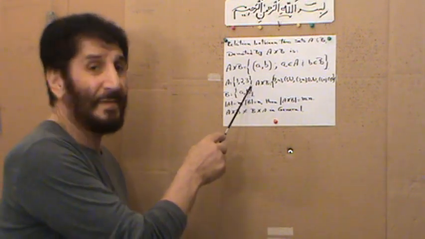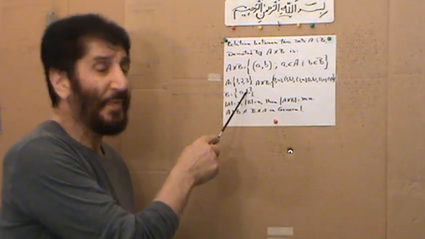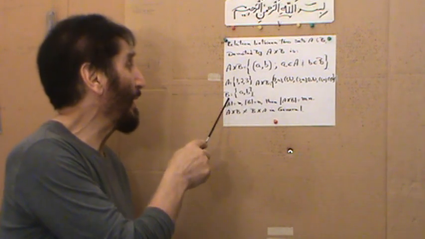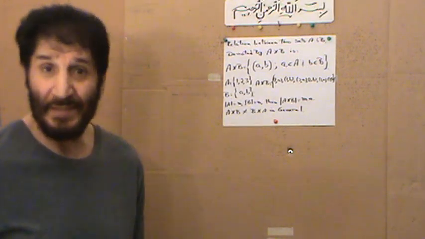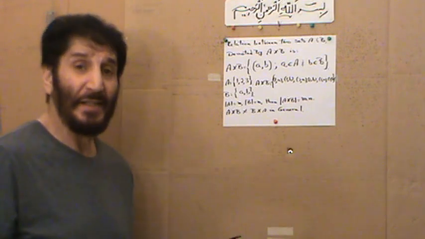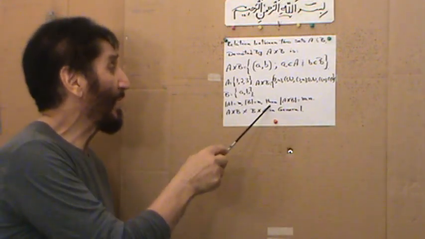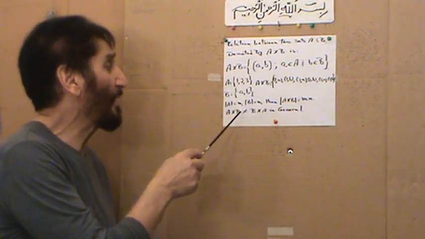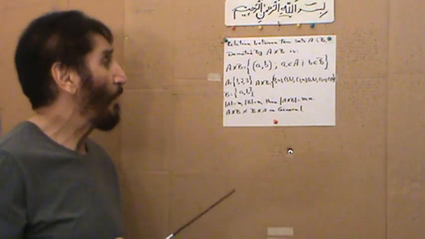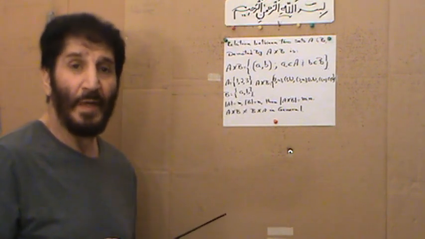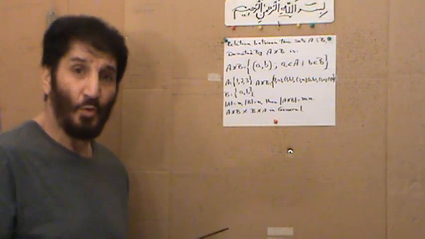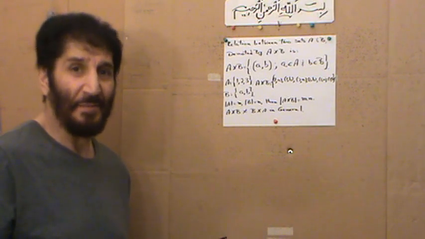So these are 3 elements, and then B consists of 2 elements, a and b. So the relation, according to this definition, will be 1a, 1b, 2a, 2b, 3a, 3b.